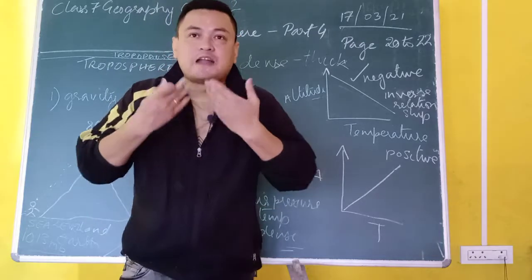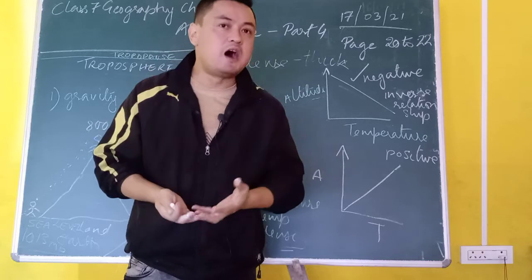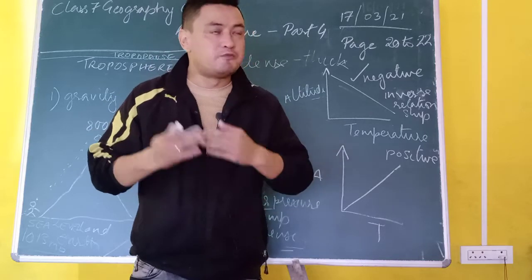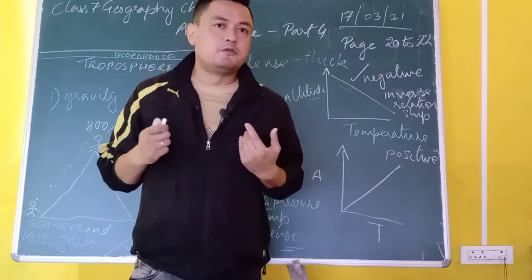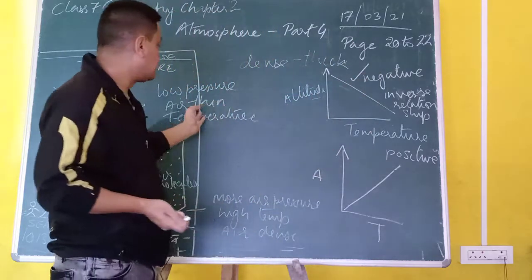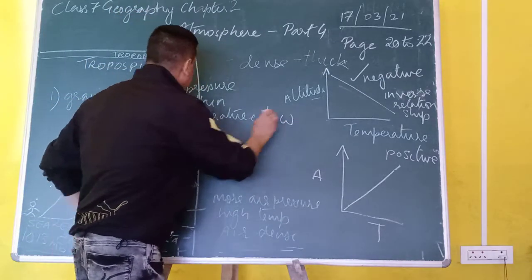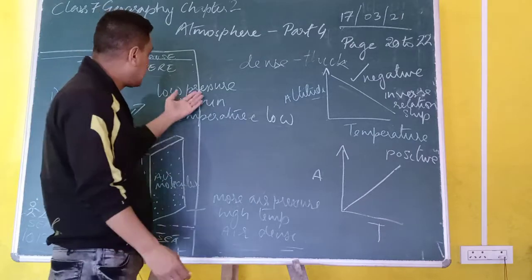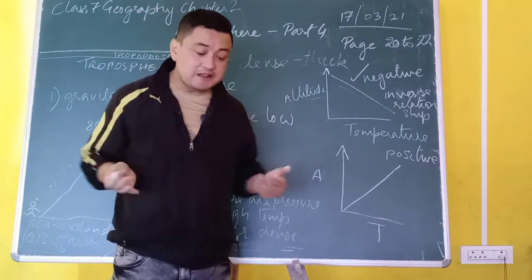Therefore we find breathing problems. Why do we wear oxygen masks when we climb the mountains? Because the air is thin there, the temperature is very low, it is cold, and there is low pressure. This is the reason we wear that mask.